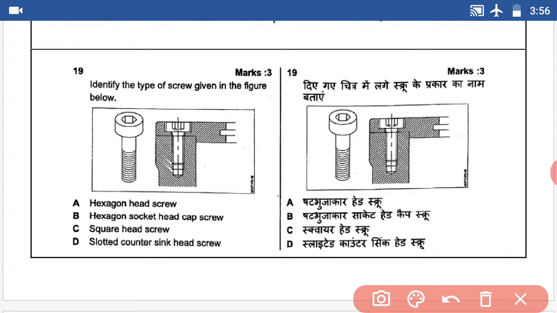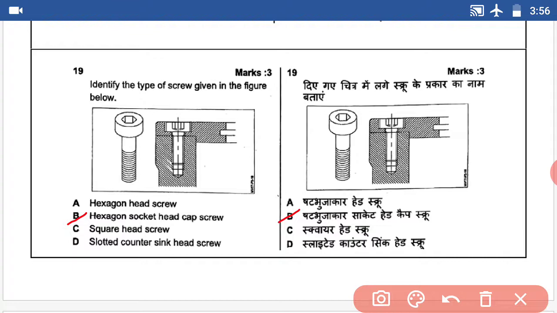Question number 19. Identify the type of screw given in the figure below. This screw name is hexagon socket head cap screw. So answer B.